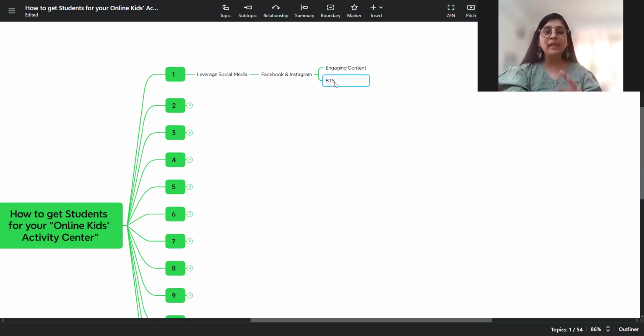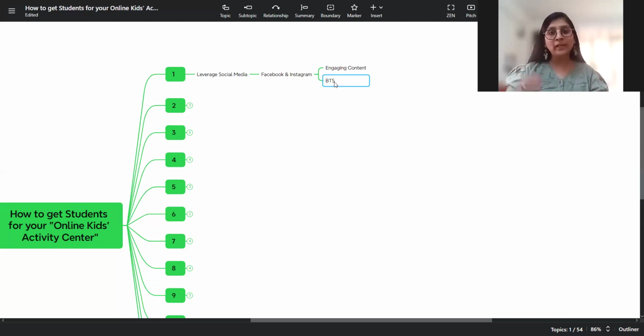And BTS is behind the scenes. So let's say you have a workshop coming up. You would be preparing your slides for it. You could be preparing a mind map like this, or there would be some research work that you would be doing. Your registration forms would be there. So these are a few behind the scenes.